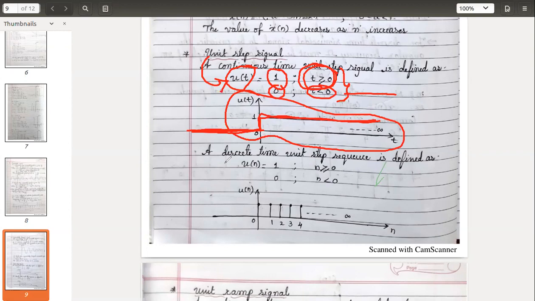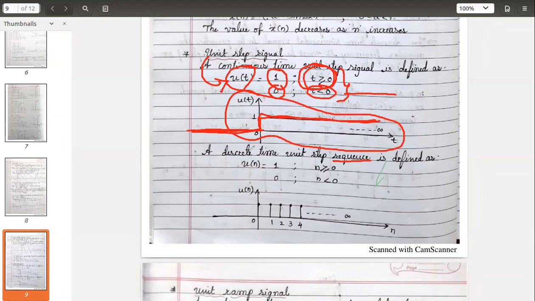Now coming to the discrete time unit step signal, here I have written sequence. All these are synonyms. Alternately we sometimes use sequence, because a sequence indicates a set of values, and even a signal has some set of amplitudes.